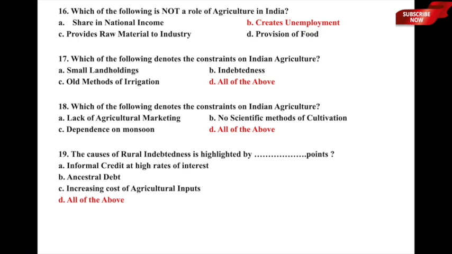Let us now move to question number 18, which is again a similar sort of question. Which of the following denotes the constraints on Indian agriculture?